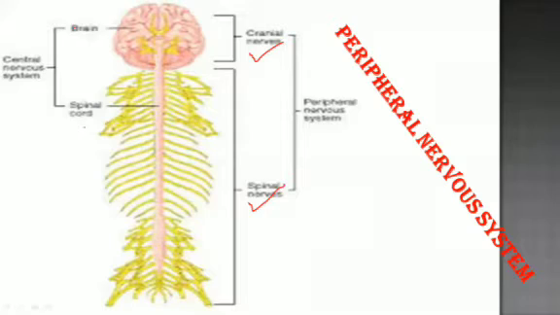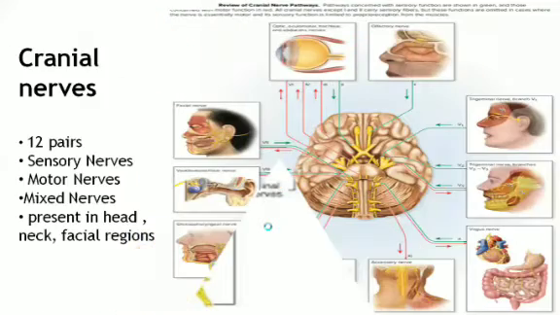So this is central nervous system, and from left and right, or from both of the sides, a number of nerves arise from them on both sides of our body. So this is called peripheral nervous system, like which are present at the periphery of our body. So here we can see two types. Number one, cranial nerves, and then spinal nerves.